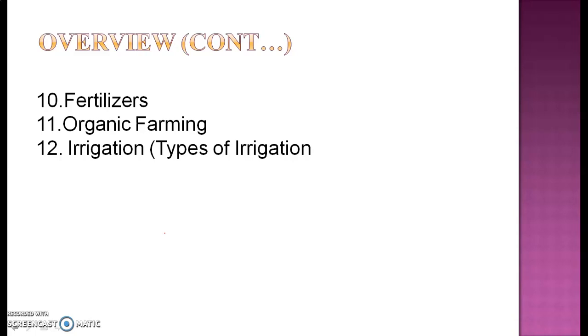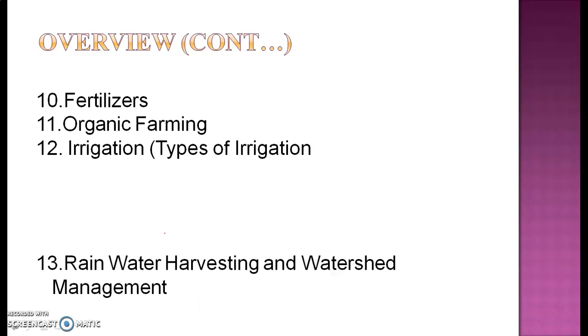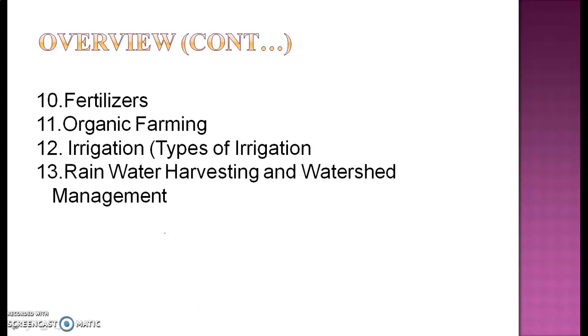So as you know, water is one of the most essential requirements for crop production, and to ensure the proper water supply, that process is termed as irrigation. So we get to know what are the different types of irrigation in this process, what are the benefits, what is river irrigation, rift valley irrigation, all of these things. Next we are having rainwater harvesting.